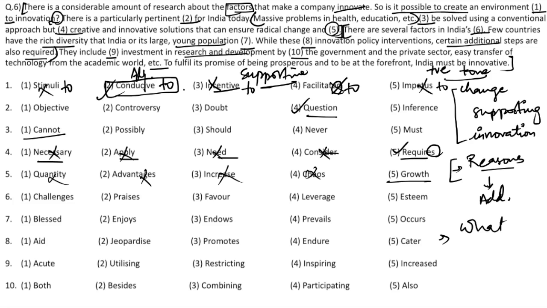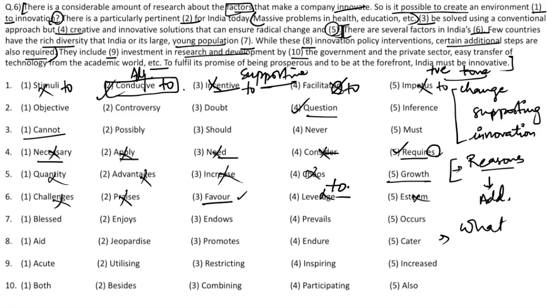There are several factors in India's blank. What are India's favors? We are going to talk about favors that India has. Challenges, no, because we are going to talk about the advantages that India has. Praises, no. Favor, yes. Leverage either, although it means advantages, but it does not flow with the question. There are several factors in India's leverage. You provide leverage to someone or something. So there are several factors to India's leverage could have been a little more correct, but in leverage does not flow.